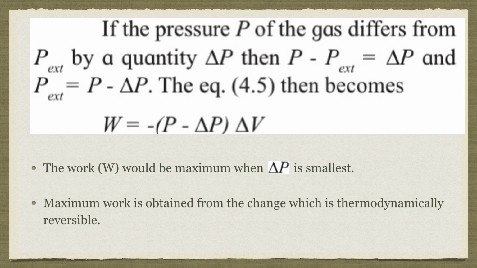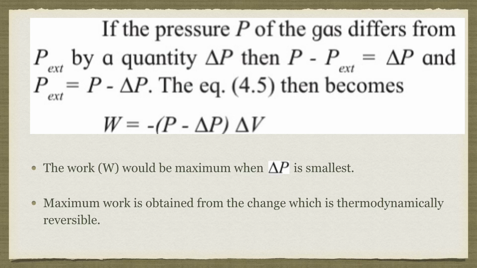Now over here, for work to be maximum, delta P should be very small. So what is the condition? For the condition for maximum work, delta P should be the smallest. And maximum work is obtained from the change which is thermodynamically reversible.